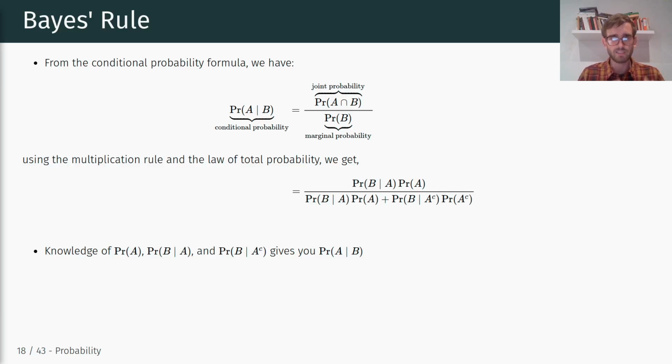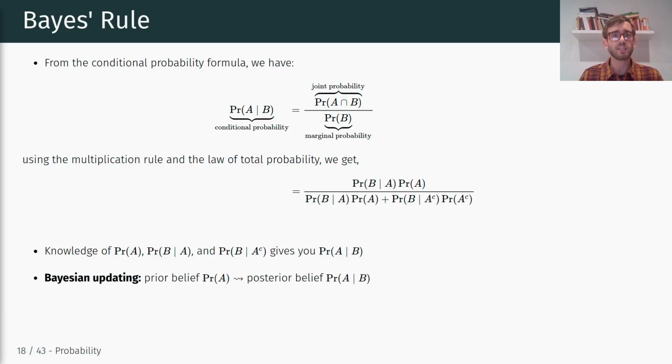Bayes' rule shows us mathematically how the knowledge of the marginal probability of A occurring, which sometimes is also called the prior belief or the prior probability, combined with the probability of B conditional on A and the probability of B conditional on not A or A complement, which you could think of as the likelihood, yields the probability of A conditional on B, which we could also describe as the posterior probability, right?